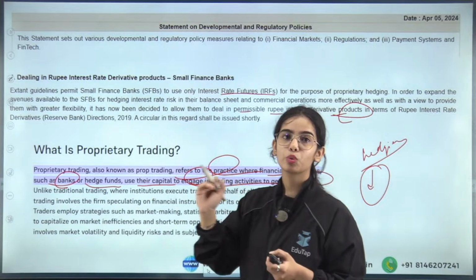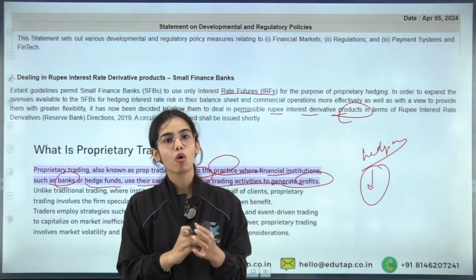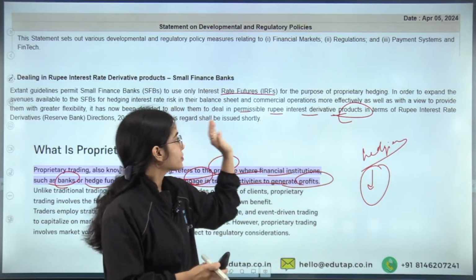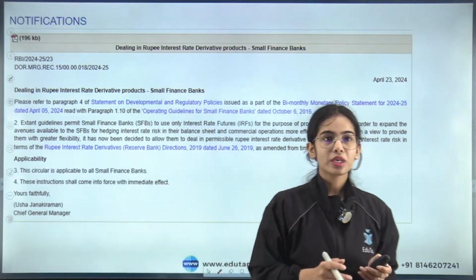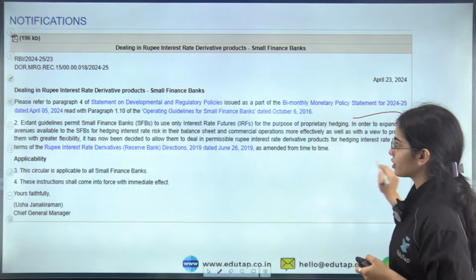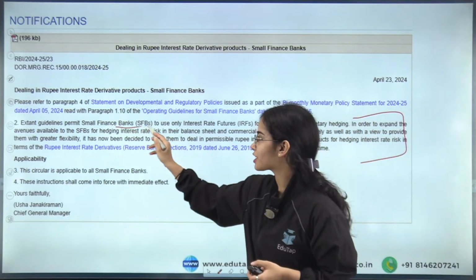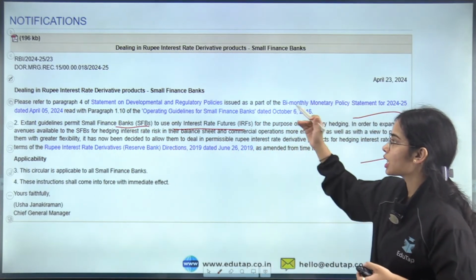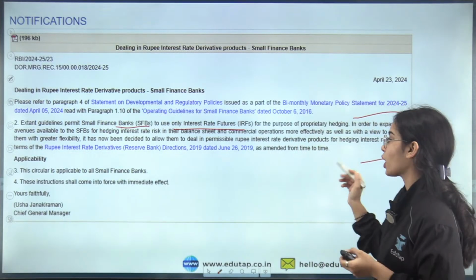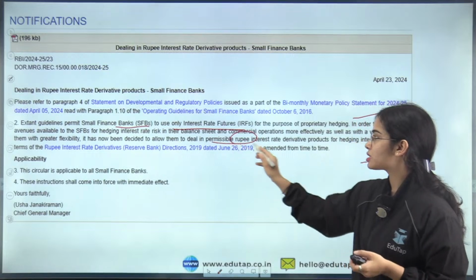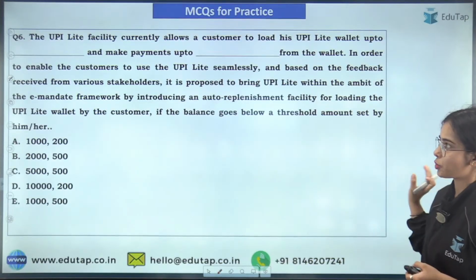So before, only interest rate futures were allowed; now all the permissible rupee interest derivative products have been allowed. This is the basic idea: existing guidelines permit SFBs to use only interest rate futures, but now the products are being expanded and they can use the other permissible rupee interest rate derivative products also.